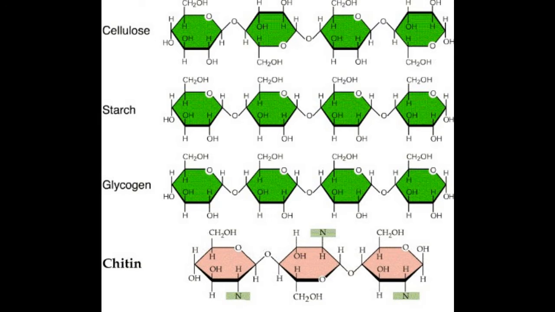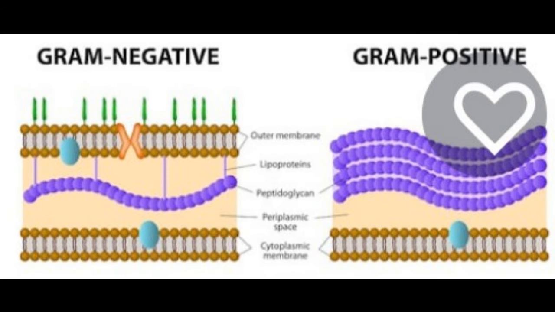They are first cellulose, which is found in bacteria, algae and plants. Second is starch, it is stored as food in plants. Third one is glycogen, it is found as a storage of energy in animals. Fourth is chitin, it is found in insects and fungi. And fifth is peptidoglycan, which is found in bacteria.